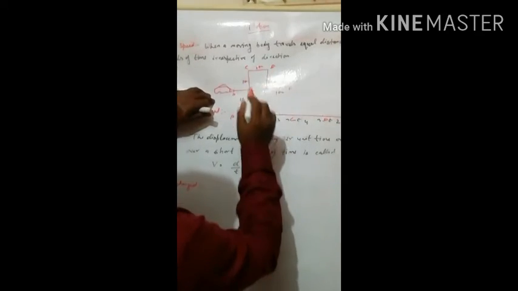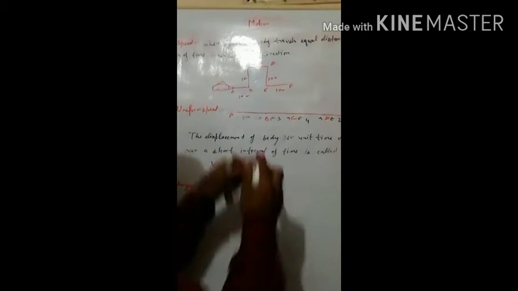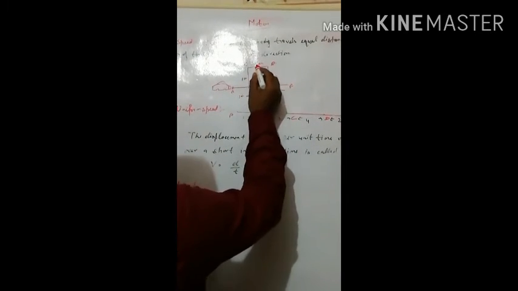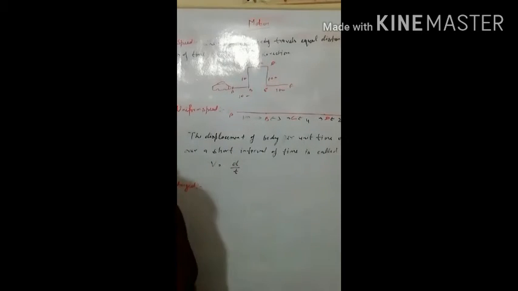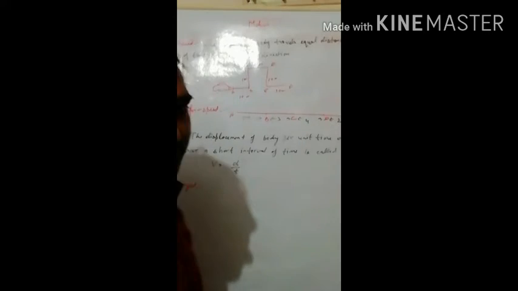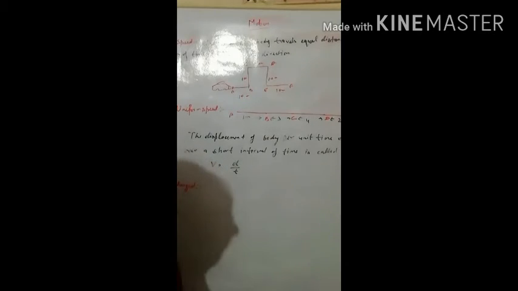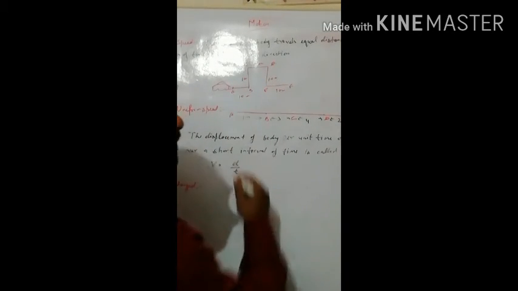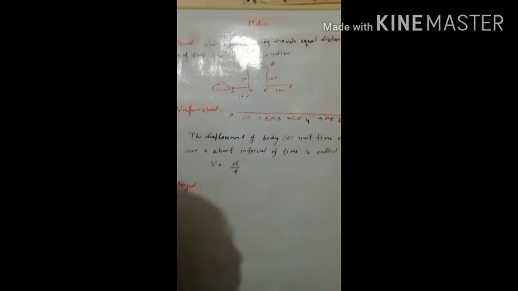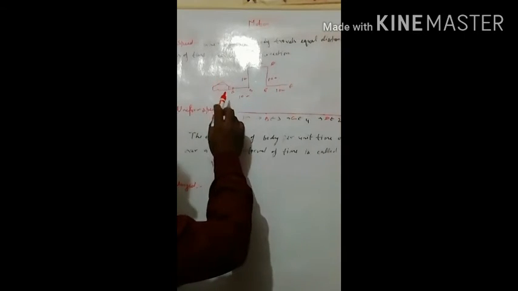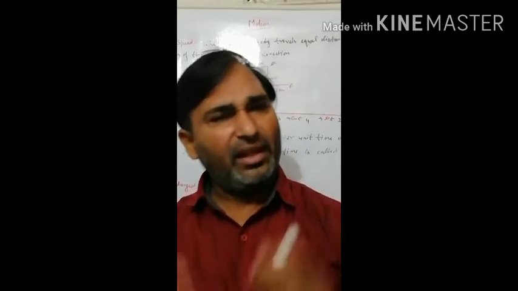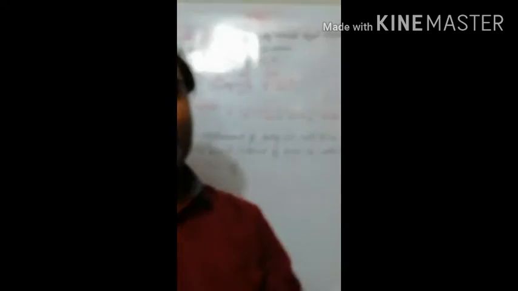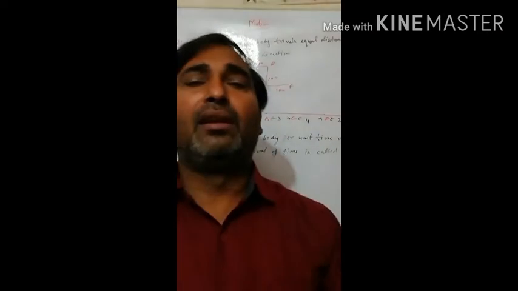Then C to D, and in the last E to F, that means the first, second, third, fourth, and fifth hour, or fifth second. In 1 second or in 1 hour, the body covers 10 kilometer or 10 meter, then this car is in uniform motion. It is very easy: if you cover equal distance in equal time intervals, then you are in uniform motion.